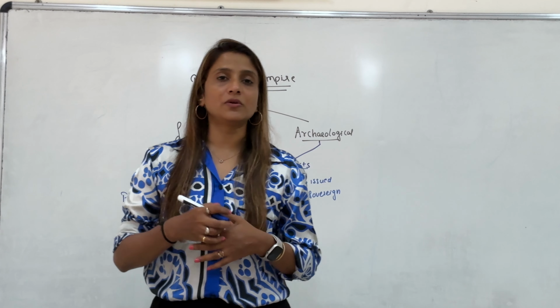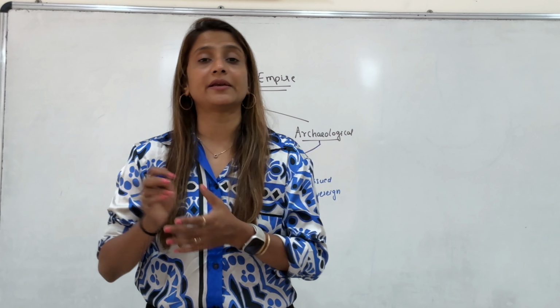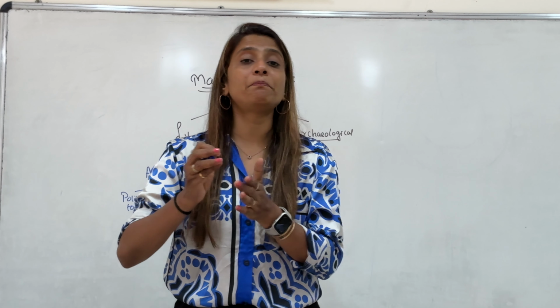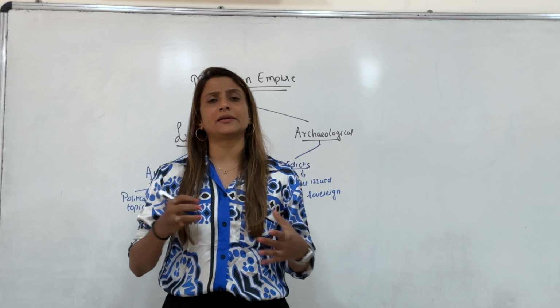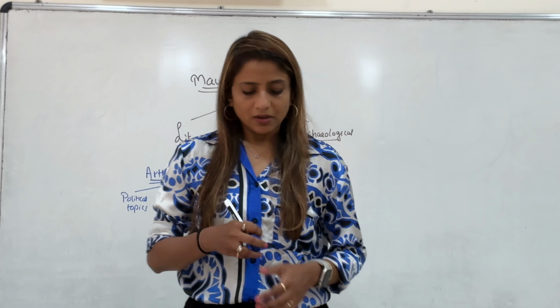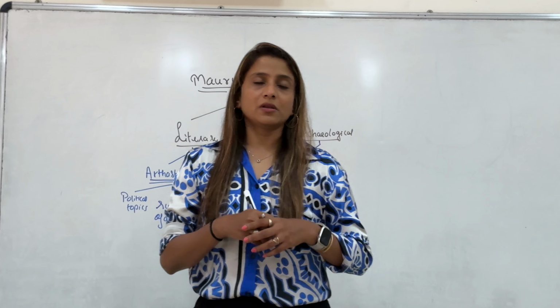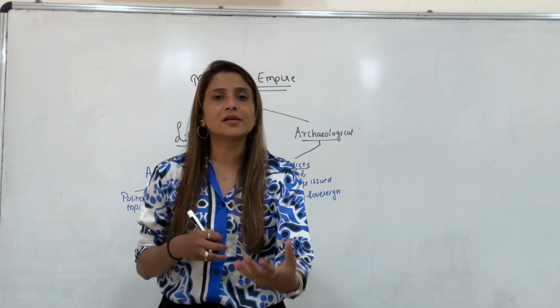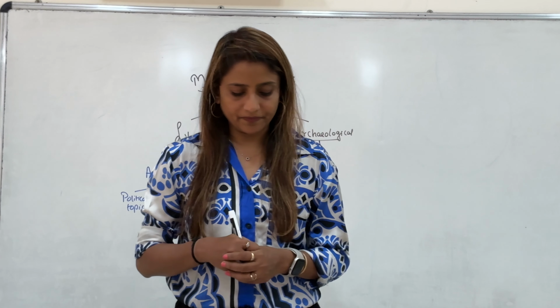We have discovered 14 major rock edicts, 7 pillar edicts, and several minor rock edicts. These edicts give us information about the life of Ashoka, the ideals of Ashoka, and general information about the Mauryan Empire.